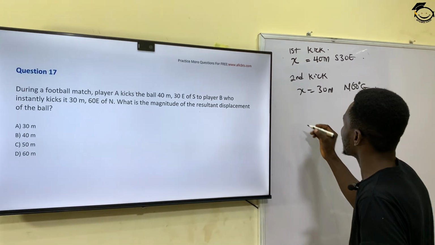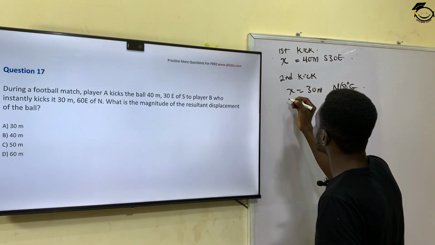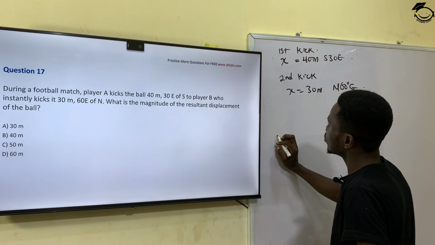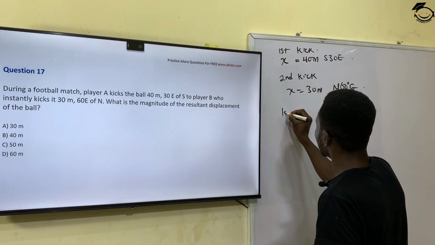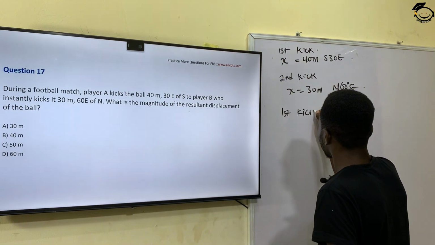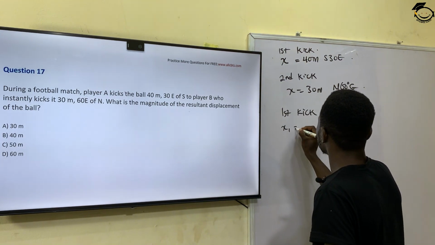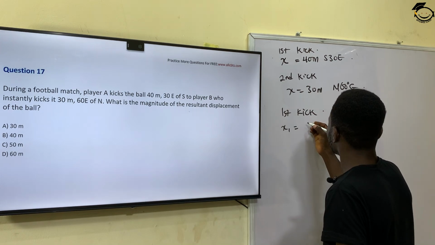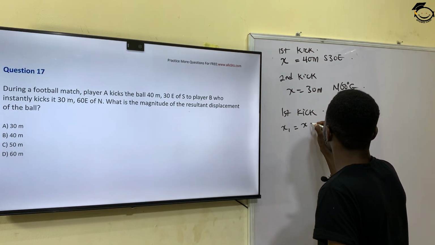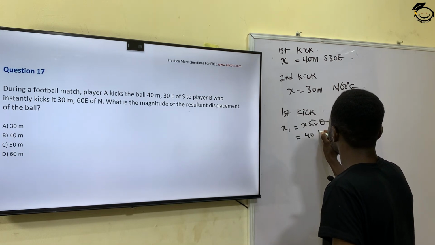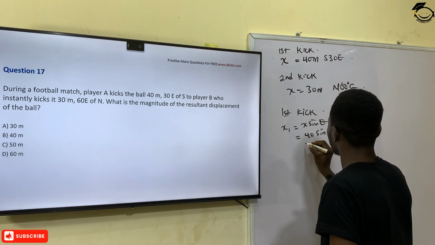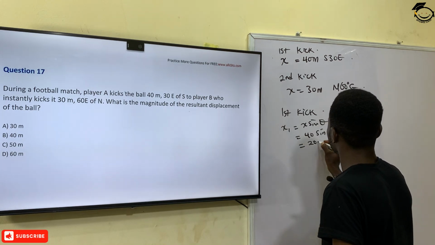So the first thing we have to do is to resolve the first kick into the horizontal and vertical components. So for the first kick, my x1, let's call it x1 because it's the first kick, is x sine theta, and that will give me 40 sine 30, which will give me 20 meters.